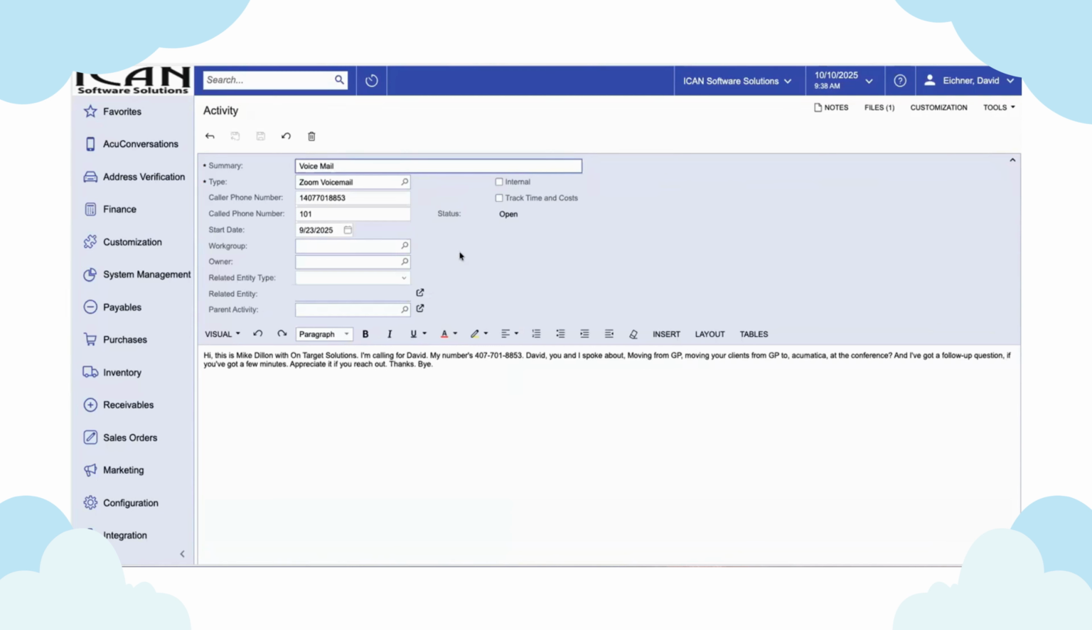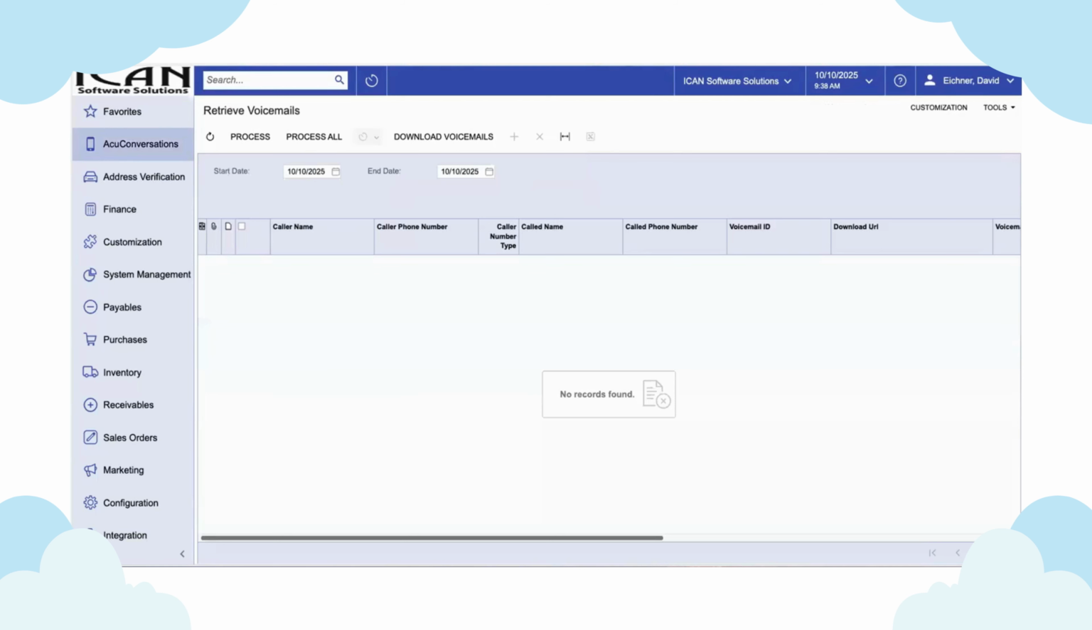But we still want to track these and have the workflow for assignment of ownership perhaps utilized with Acumatica's existing functionality to auto assign it to a particular owner. And then they can go through and identify who needs to be the owner of this particular activity. But we're still keeping track of every single voicemail as a particular activity within AcuConversations, all within Acumatica, and then can all be automated by Acumatica and how we deal with those records.